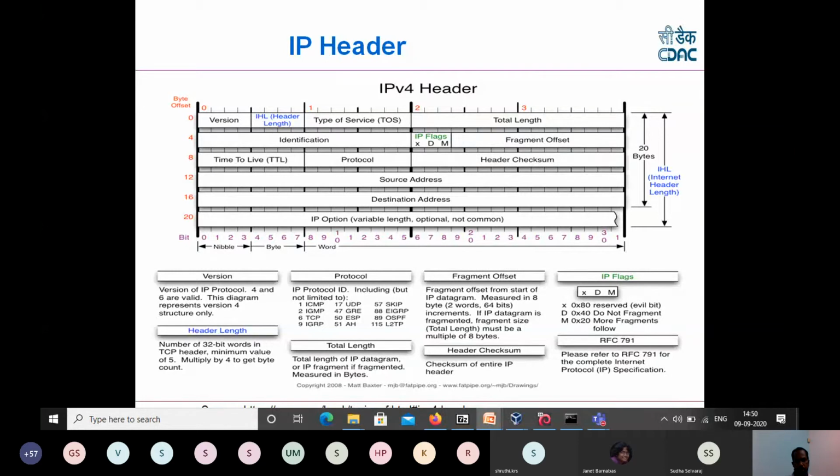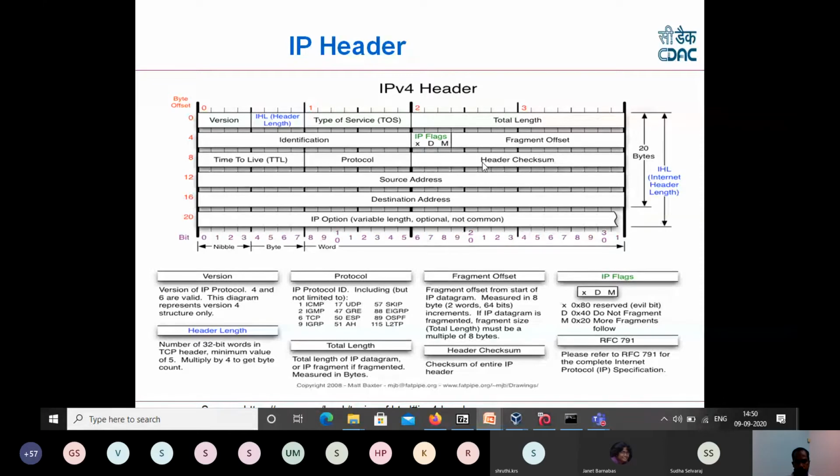For example, this is in the IP layer. The above layer can be TCP or UDP, or in some cases ICMP, because ICMP is just above the IP layer, so it need not be TCP or UDP. It can be ICMP or SCTP or similar protocols. While reading this protocol field, we get to know what the above layer protocol is, so the decoding can happen accordingly.